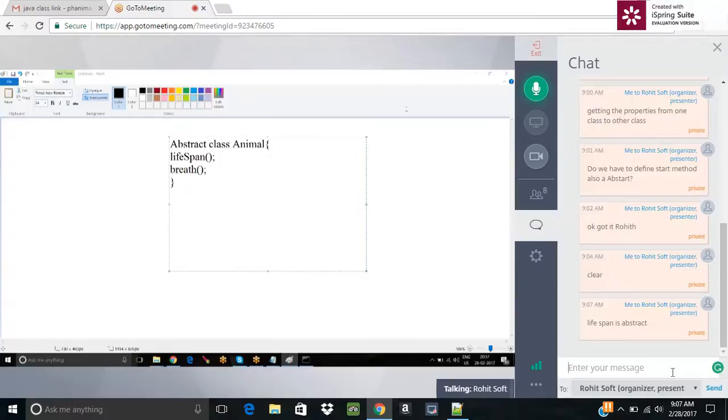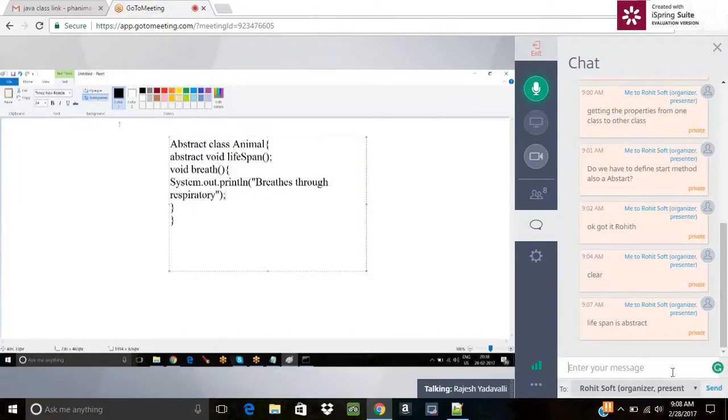So the thing is, the methods which have different implementations in the subclasses must be declared as abstract, and the methods which have a body, like here I'm having the body, breathes through respiratory system.